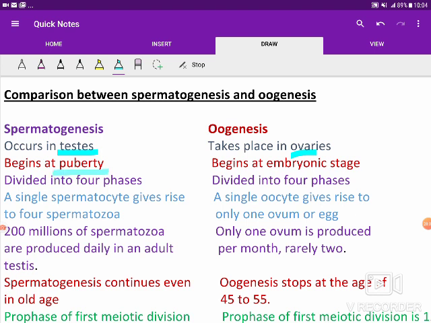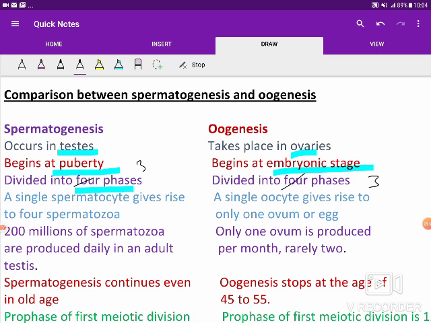Spermatogenesis begins at puberty, oogenesis begins at embryonic stage, right? And spermatogenesis has got 4 phases, rather 3 phases we should say. That is the first one, multiplication phase, then growth phase, and maturation phase. So this should be 3, not 4.